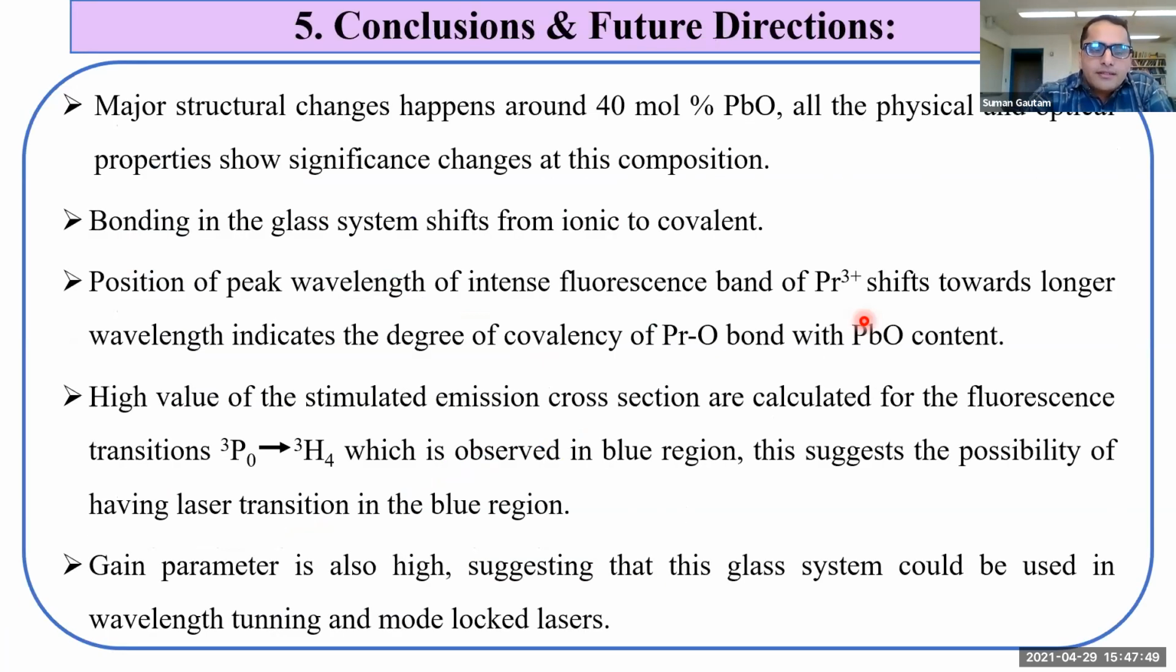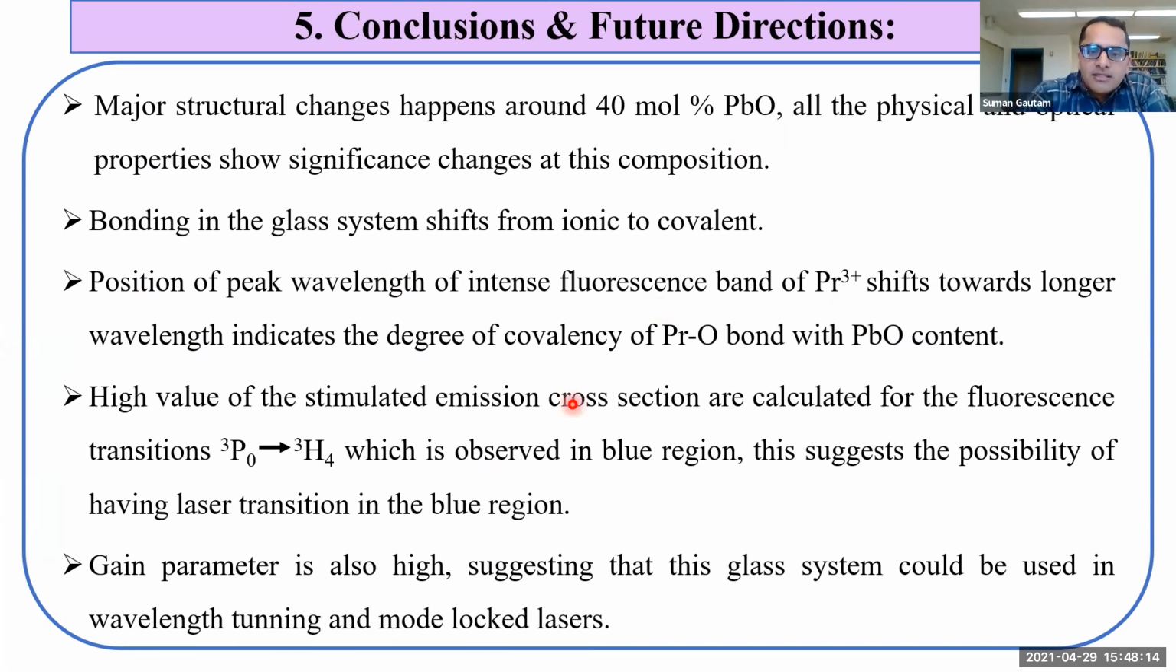Now, in conclusion, major structural changes happen around 40 mole% of PbO. All physical and optical properties show significant changes at this composition. The bonding of our glass system shifted from ionic to covalent. The peak wavelength position of the intense fluorescent band shifts toward the longer wavelength side. That indicates an increasing degree of covalency of the Pb-O bond with PbO content.